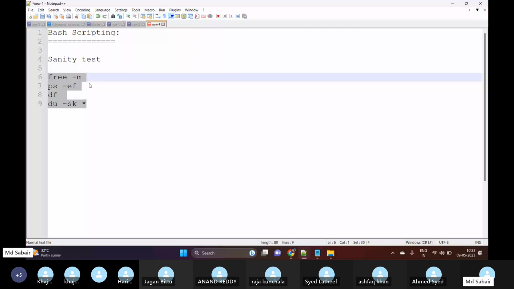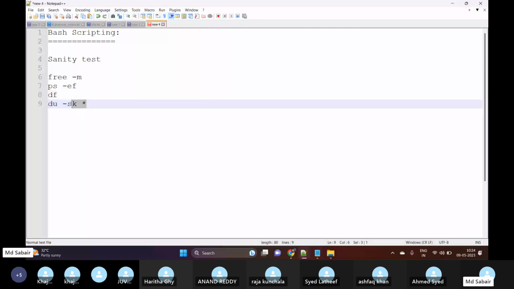Sanity test means we will log into the server and check if there is enough free space, if any processes are running, and the disk spaces, which file systems have been occupied. This is part of my daily job, and these commands need to be executed two or three times per day or one time per day.